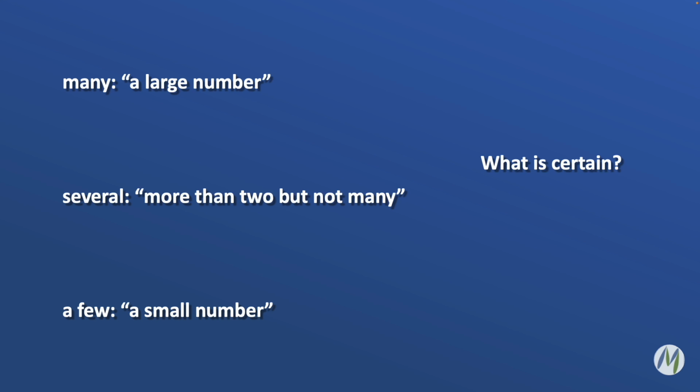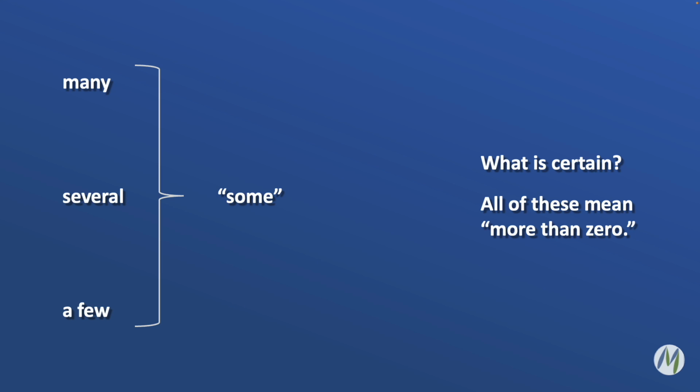So again, it can help to remember that the LSAT is often testing our ability to understand what is certain, what must be true. And in each of these cases, with many, several, or a few, the thing that must be true is that all of these mean more than 0. That's what we're certain of. Many, several, a few, they all mean some quantity or number more than 0. More than 0 is basically our definition of some.